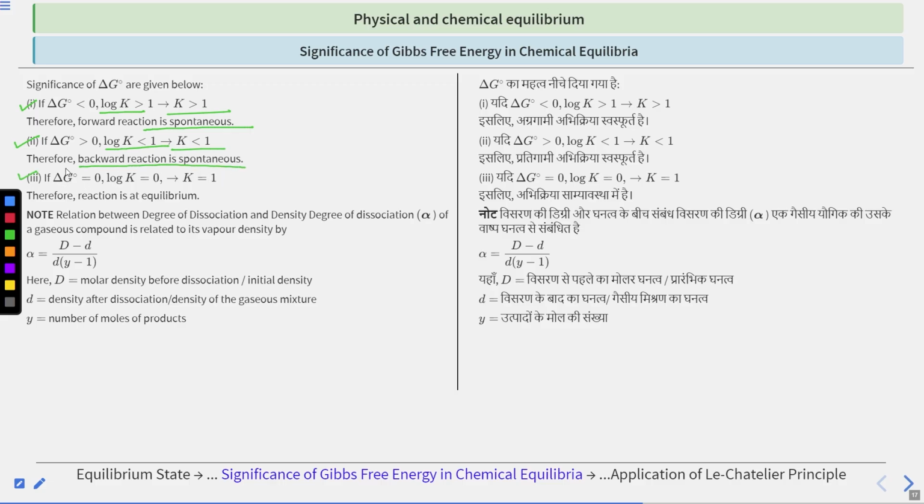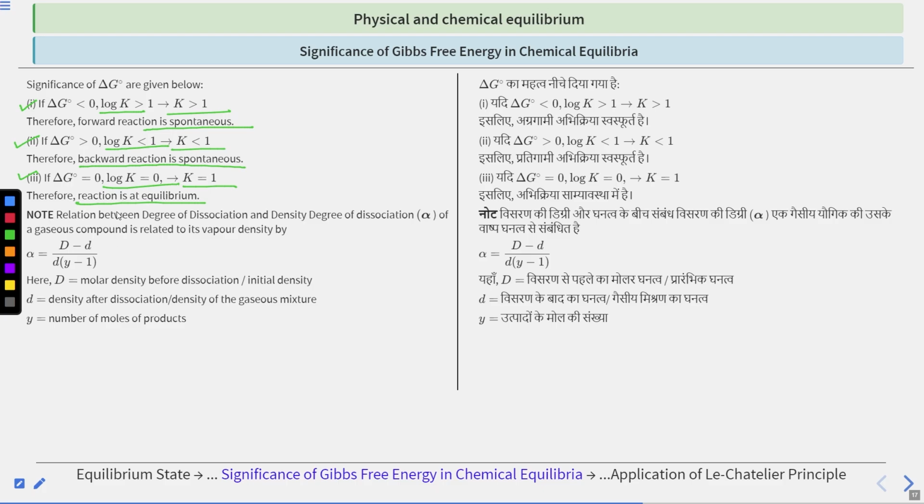Third case, if del G naught becomes equal to 0, log K will become equal to 0 and K will become equal to 1. Therefore, the reaction is at equilibrium. So these are three conditions of del G naught, where we can decide what the behavior, or the direction, of our reaction will be.